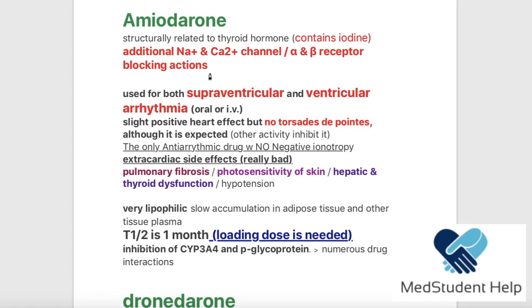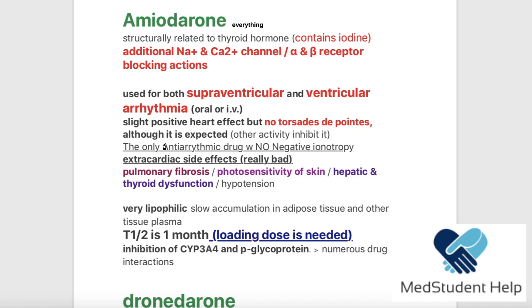Okay? Now, where do we use it? Of course, everywhere. Supraventricular and ventricular arrhythmia, and it can be given oral or IV. So amiodarone is connected with the word always, or everything. Let's write next to it: everything. So, how does it function? It functions in every way, by blocking potassium, sodium, calcium, alpha, and beta receptors. Now, where do we use it? For what type of arrhythmia? For everything, for supraventricular and for ventricular arrhythmias. How do we use it? In every type, oral or IV.